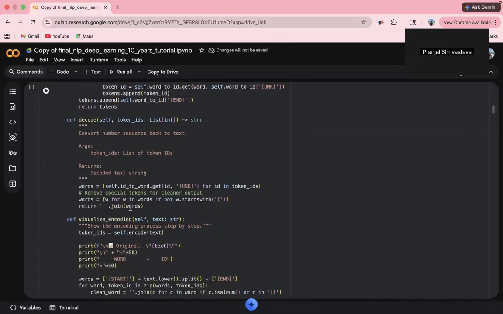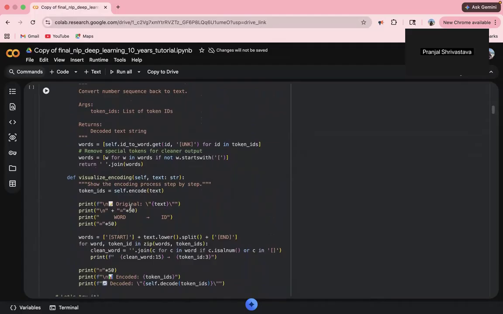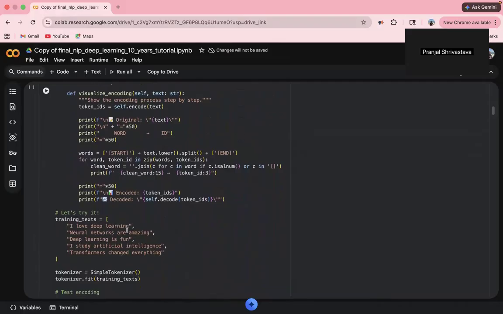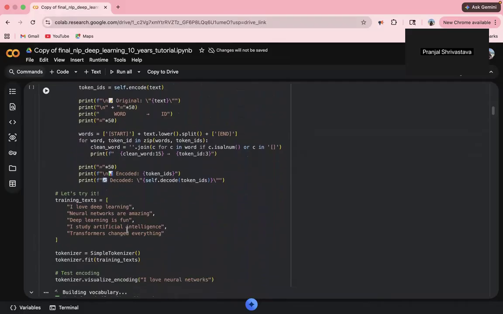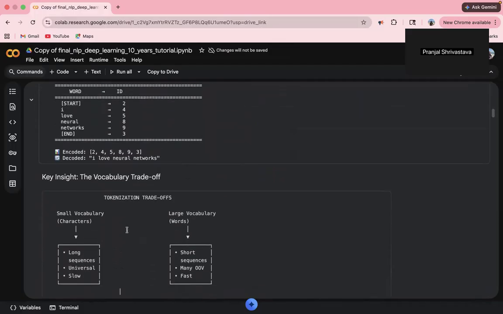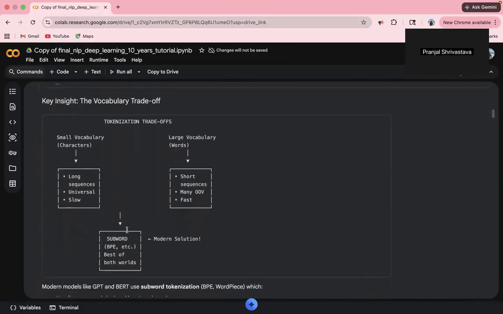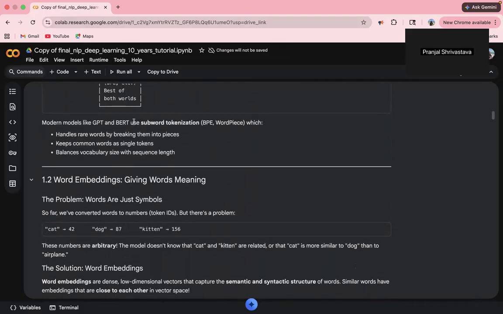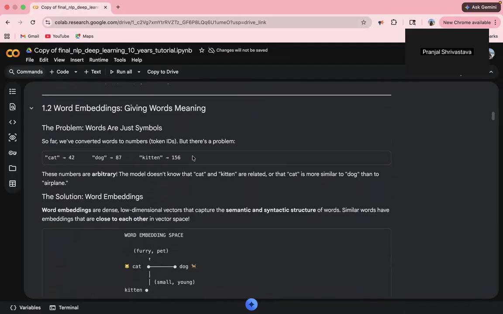Decode reverses it. This is exactly what early NLP systems did. The limitation is obvious. If a word was not in the training vocabulary, it gets an unknown token and all information is lost. You can see the key inside the vocabulary trade-off. Models like GPT and BERT use subword tokenization.